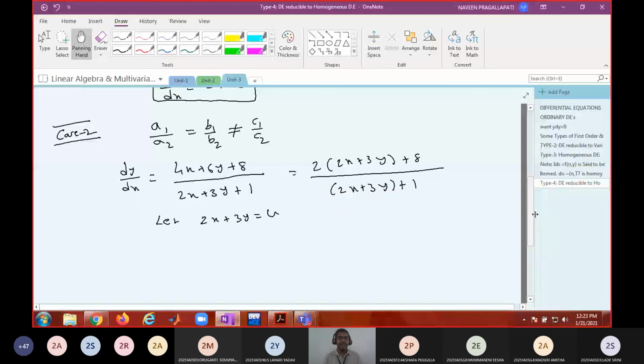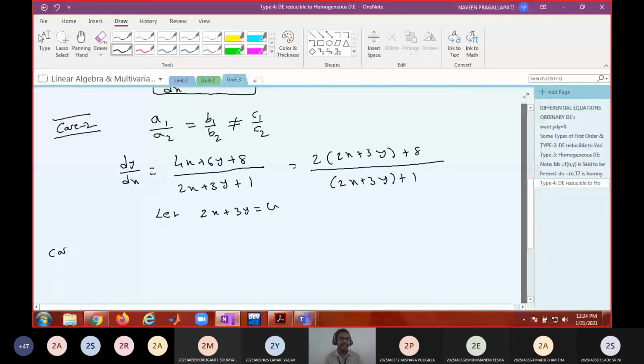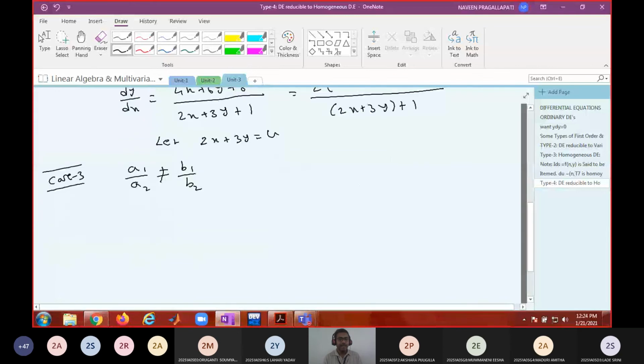Okay, what is case 3? Case 3: a1 by a2 may also not be equal to b1 by b2. Something like dy by dx equals (x plus y minus 1) by (2x plus 3y minus 4), something like this. I just wrote it randomly. Now you can see a1 by a2 is not equal to b1 by b2. Therefore in these cases you have a standard method.